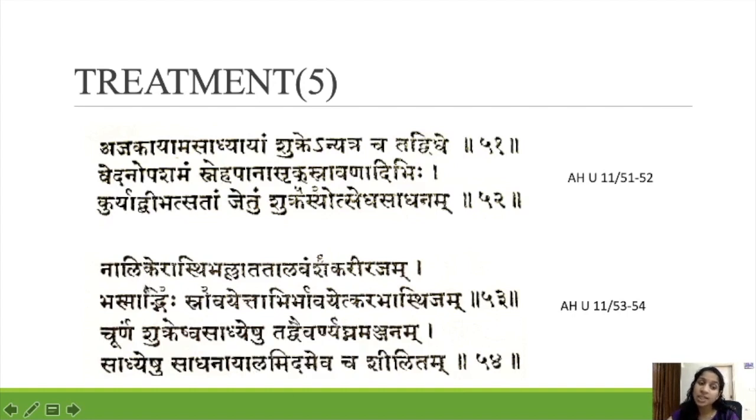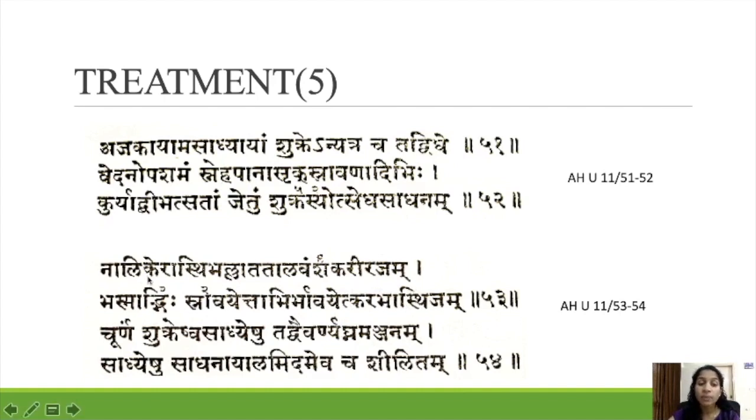So the yoga is Nalikera asti, ballataka, tala, vamsha, karira, all made into bhasma. After that we wash that with water, and then mix with Karabhasti. Karabhasti means the asti or bone of a donkey, so you mix with the powder made from the bone of a donkey.